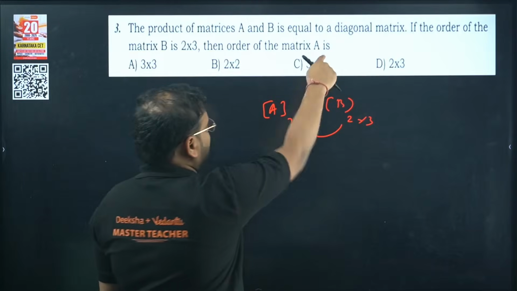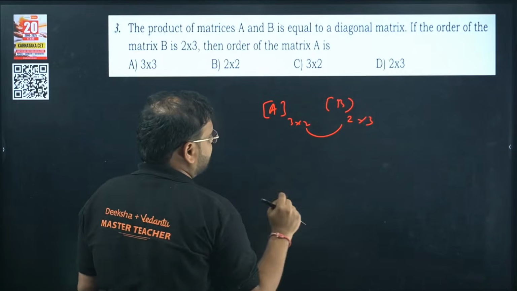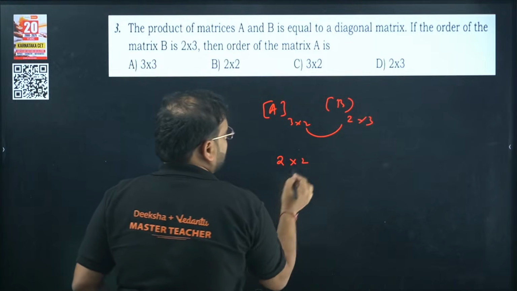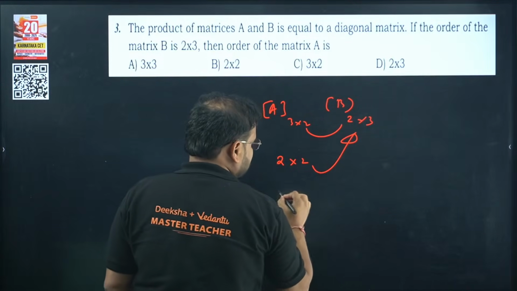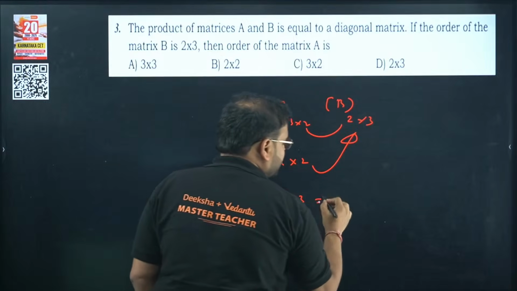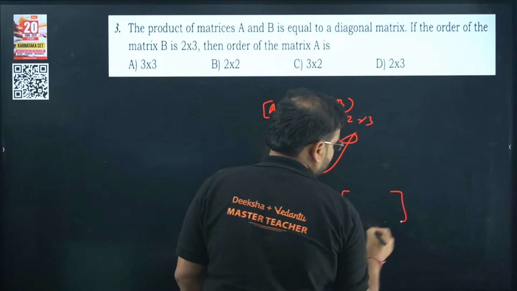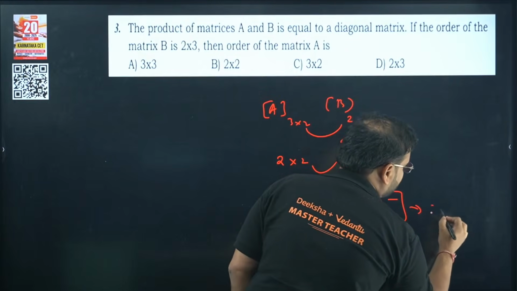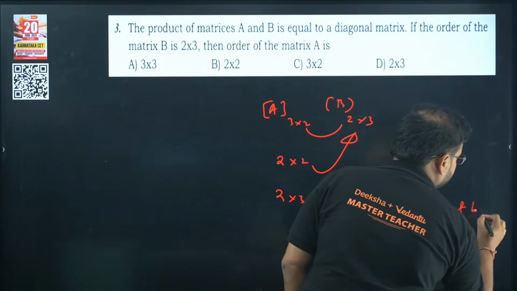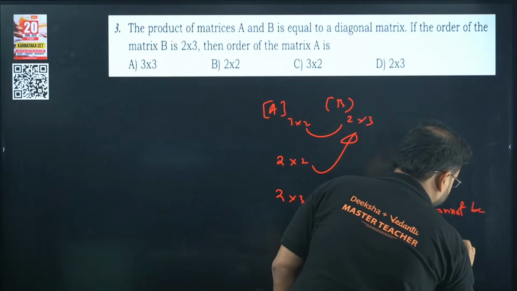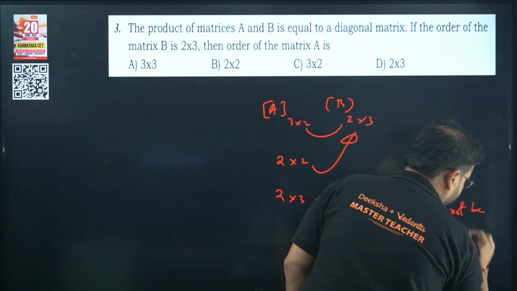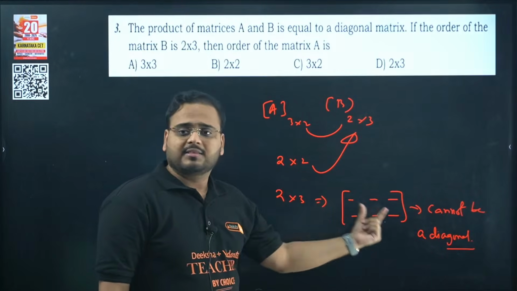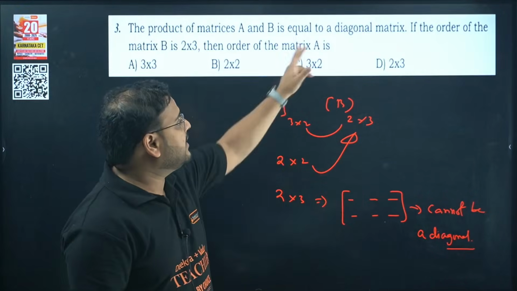Because we are looking for a diagonal matrix. If I take 2 cross 2, the answer will become 2 cross 3. You have two options over here, option B and option C. You can take 2 cross 2 also. If you take 2 cross 2 and multiply with this, the answer will be 2 cross 3, which is no longer a square matrix. It can be a rectangular matrix, but it cannot be a diagonal matrix anymore.